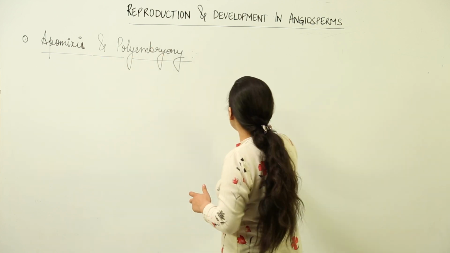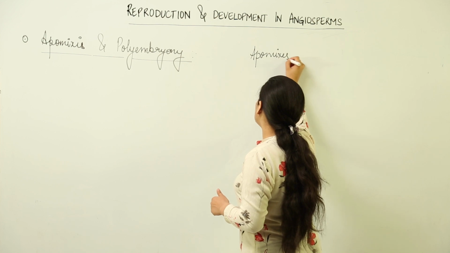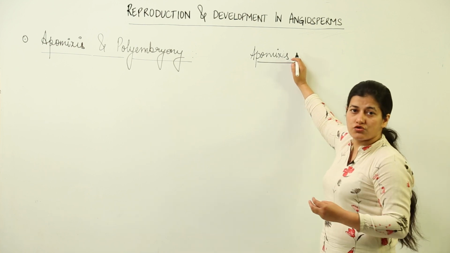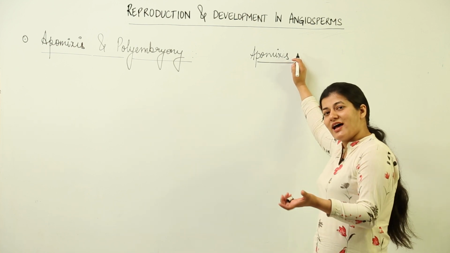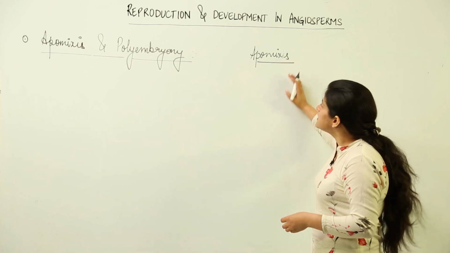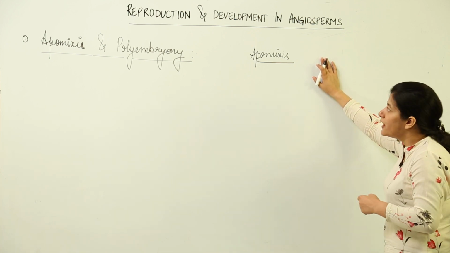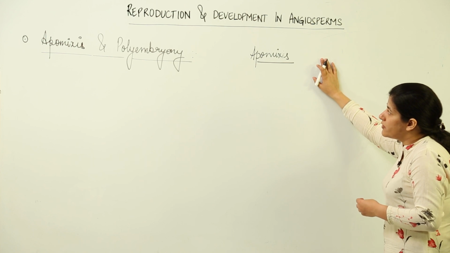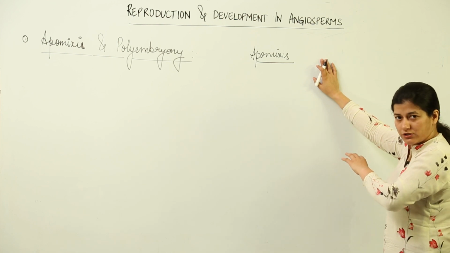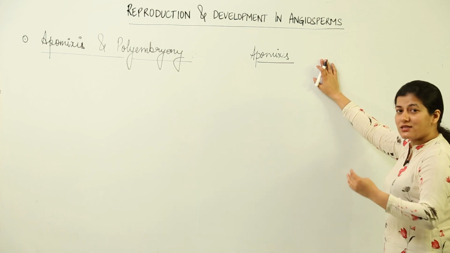So, first we are going to see what is apomixis. In a few books, if you are an avid reader, you would find that apomixis is used interchangeably with asexual reproduction. Certain writers write apomixis as a method of reproduction which is totally asexual, and certain writers believe that this is a type of reproduction which mimics sexual reproduction. Now we are going to see from the point of view of the second type of authors how this particular type of reproduction, though it can be classified as asexual reproduction, mimics sexual reproduction.